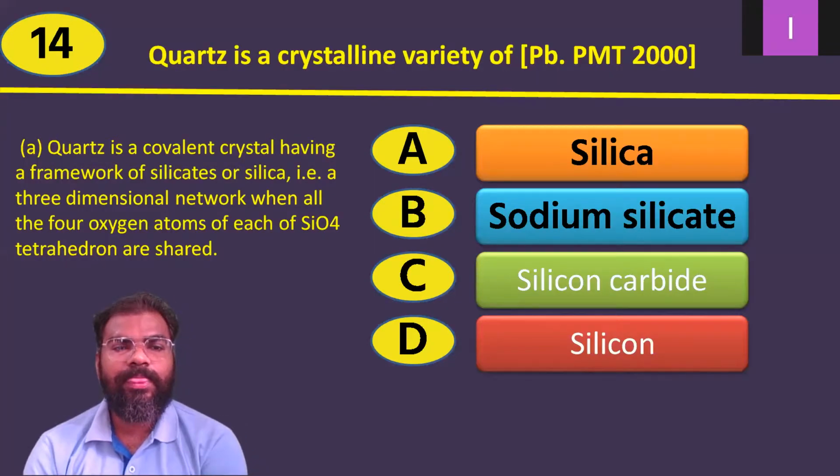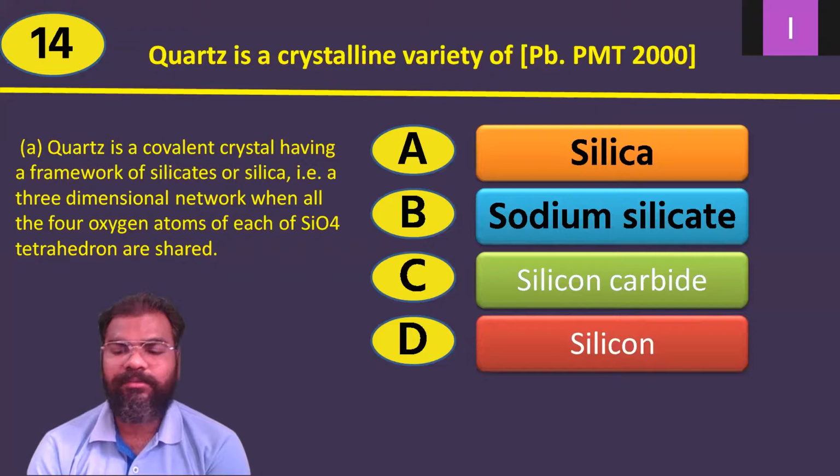Now question number 14, which is on your display: quartz is a crystalline variety of blank. PBPMT 2000, they have asked this question.